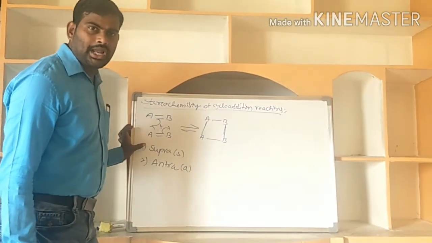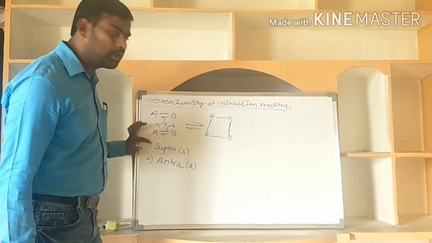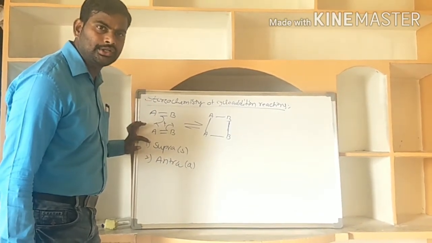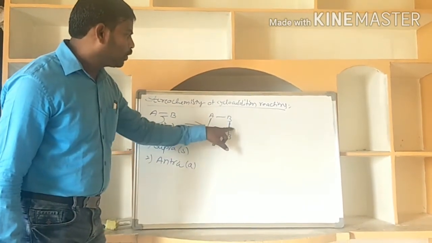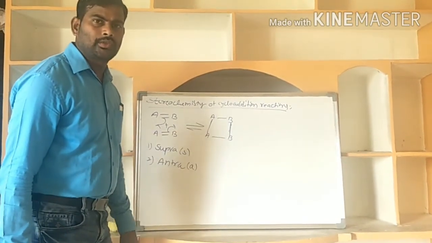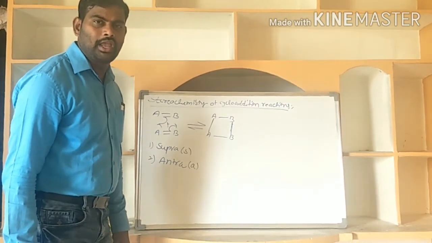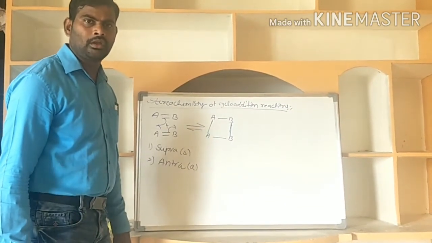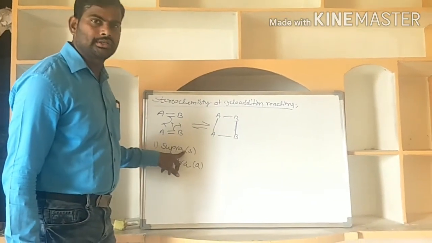In cycloaddition reactions, if an unsaturated partner develops two new sigma bonds on the same face of the pi system, it is called supra addition.